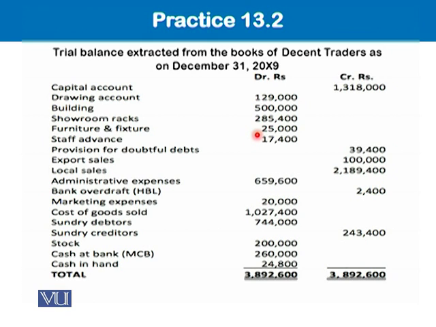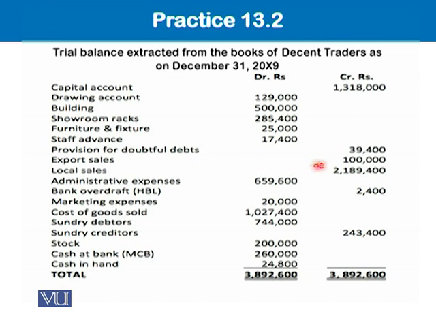Good. Provision for doubtful debts appearing over here. We know very well this is to be worked out, and then we will be subtracting it from the debtors. Export sales, new thing. Local sales, new thing. What to do? Just concentrate.